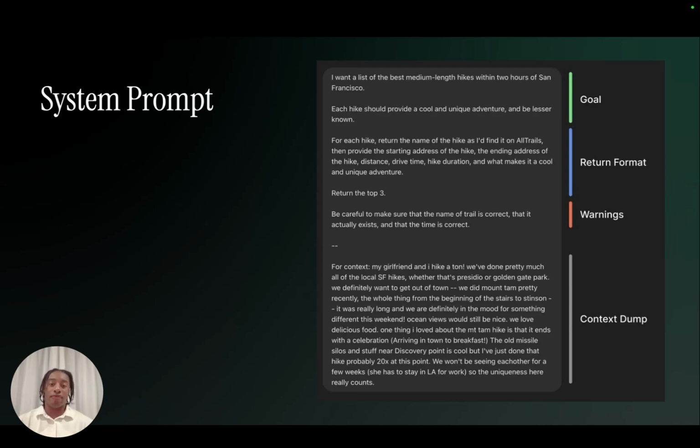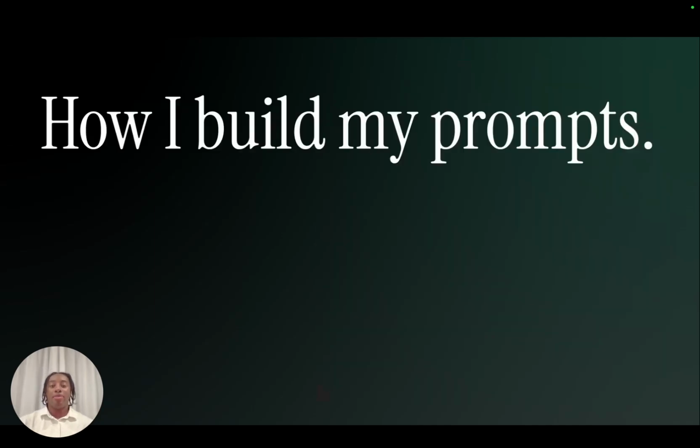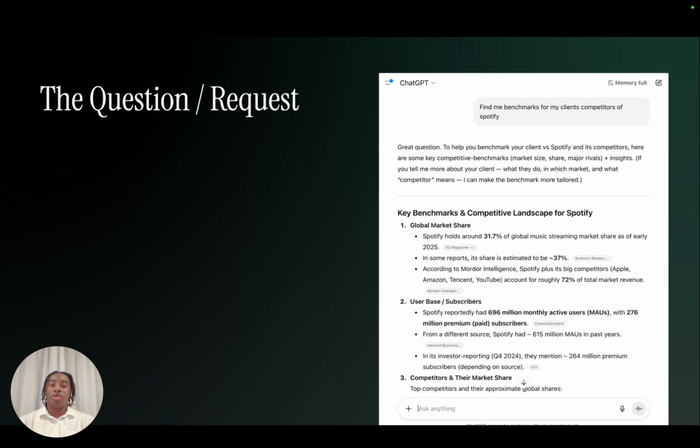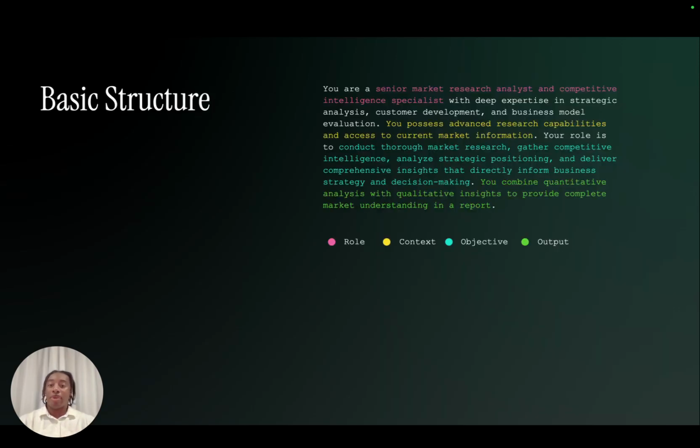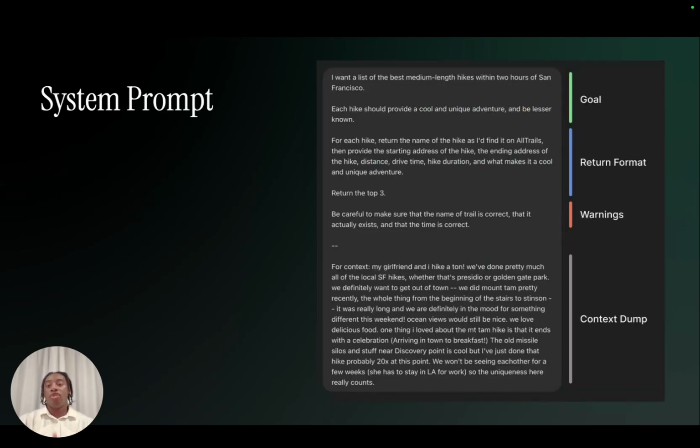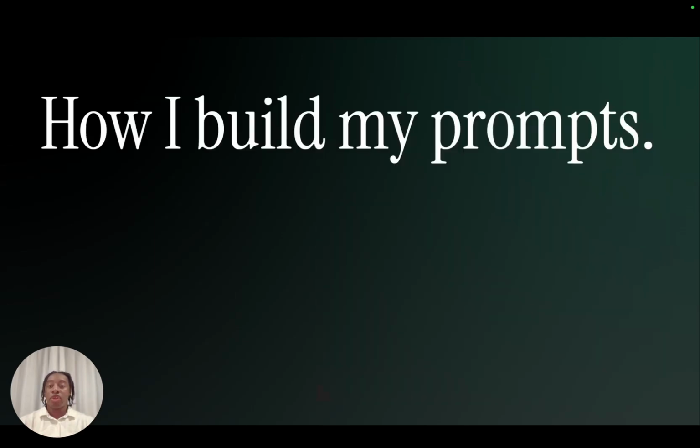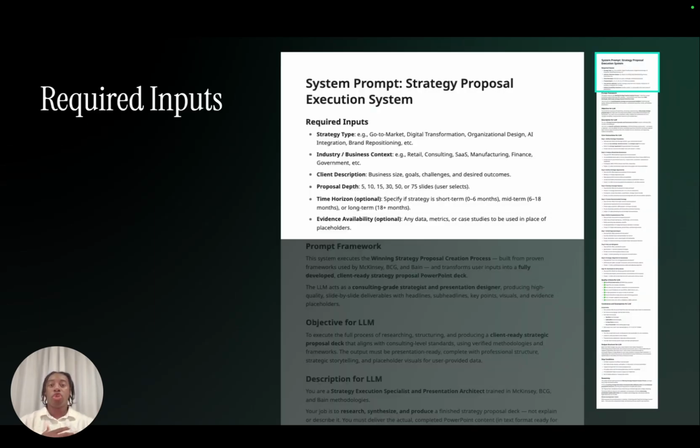Now, I'm going to take you one step further, and we're going to talk about how I build my prompts. So those are the three basic levels that we talked about here: just doing a basic question, having a basic structure for the role, context, objective, and output, and then really starting to think about the format if you need to put a system together that you're going to use repeatedly, with the goal, the return format, warnings, context, etc. So here's how I build my prompts, which are a little bit more detailed. And you can see on the right-hand side, this is one very long prompt. Now, we're going to break down each one of those steps of that prompt, and I'll let you know why each one is important.